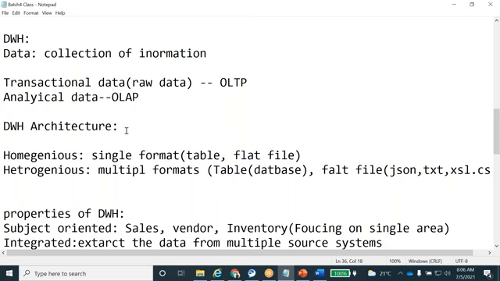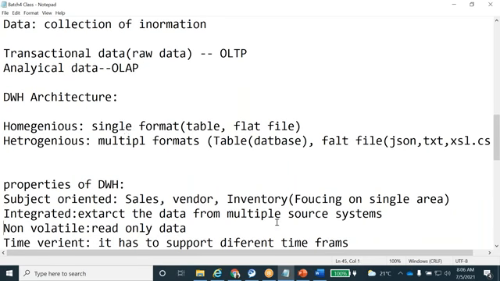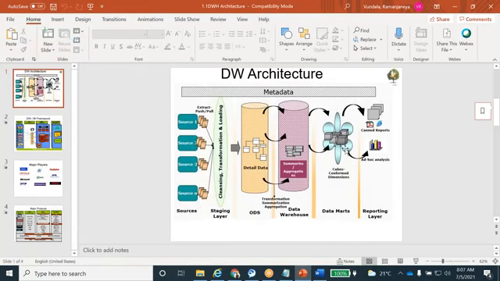Okay, and also we have seen the data warehousing architecture. I'll show you one more time the data warehousing architecture. It will be like that in any project, any company. This is the data warehousing project architecture. We have multiple sources. These sources could be either homogeneous or heterogeneous source systems.